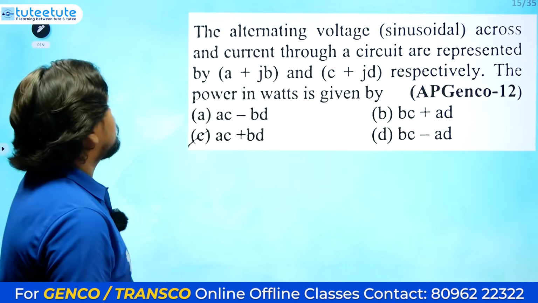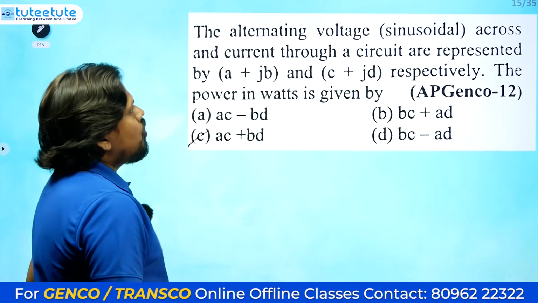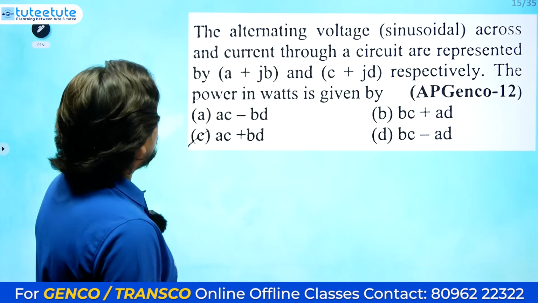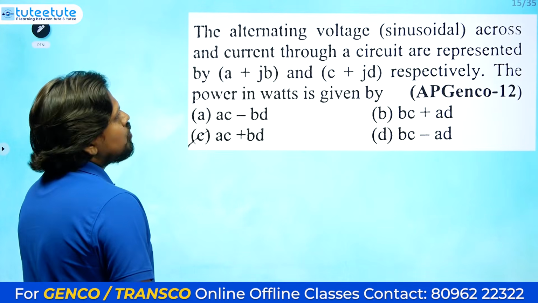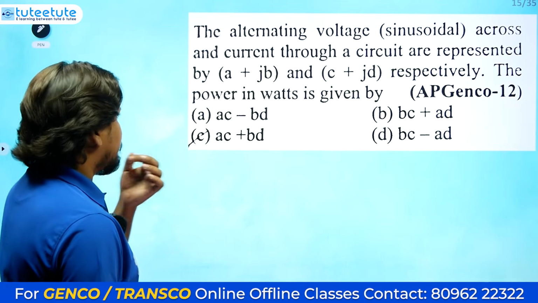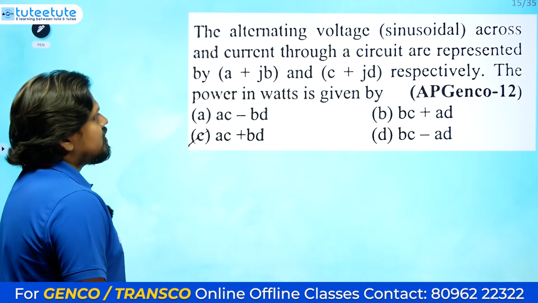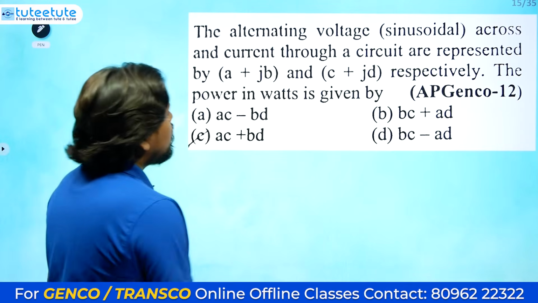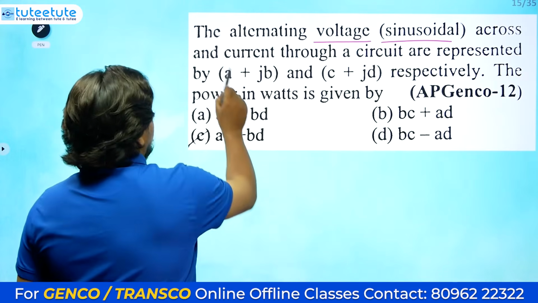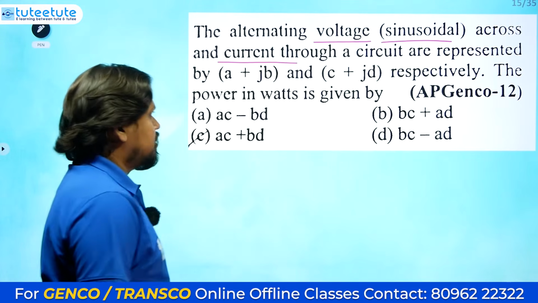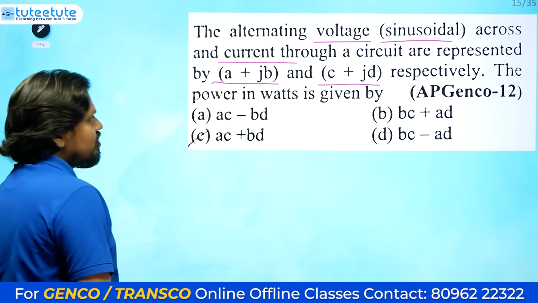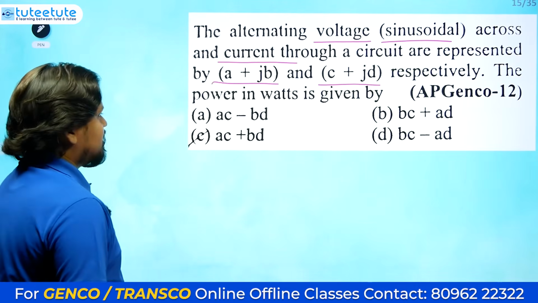Okay, next one: the alternating sinusoidal voltage across and current through a circuit are represented by A plus jB and C plus jD respectively. The power in watts is given by. Okay, so the voltage they have mentioned is a sinusoidal AC voltage, and the current through the circuit, both they have mentioned as A plus jB and C plus jD. Okay, so the power in watts they are asking.